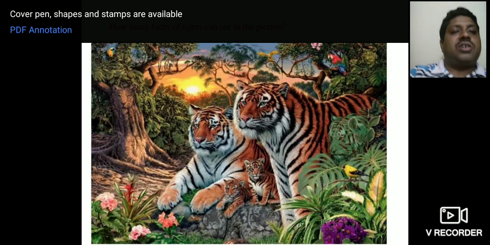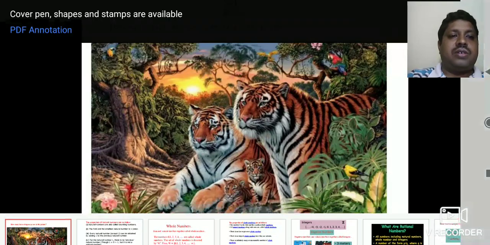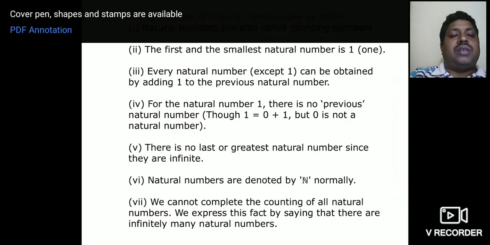So this is just a counting activity. Okay, so this is how you can count the numbers: 1, 2, 3, 4, 5, etc. Now let us observe the properties of natural numbers.